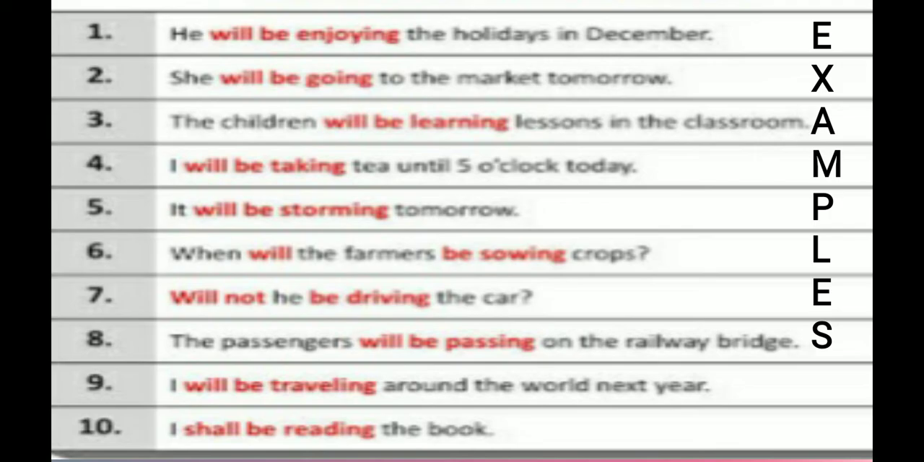Next, when will the farmers be sowing crops? This is an interrogative sentence, and this is the WH frame of the question. Will not he be driving the car? It is also an interrogative negative sentence. Next, the passengers will be passing on the railway bridge. Next, I will be traveling around the world next year. Next, I shall be reading the book. These all sentences are in future continuous tense.